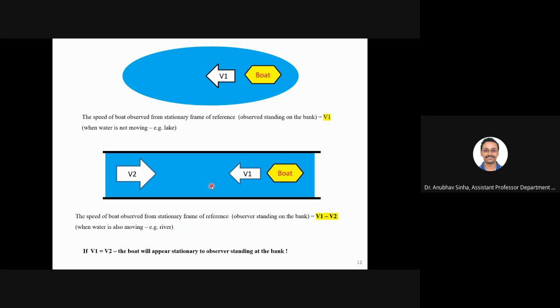So what velocity of boat will the observer standing on the ground observe? Anyone? Sir, the difference of the two. Yes, but if v1 is equal to v2, then what? So, it will seem stationary. Correct. So exactly the same thing I am doing with the flame.